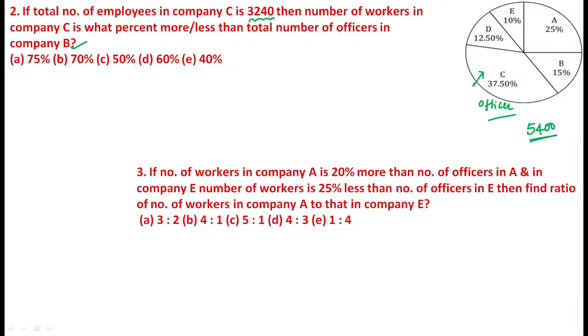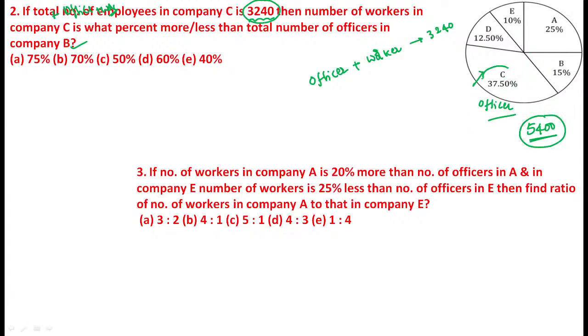Here total number of employees means a combination of officers and workers. Both together become 3,240.